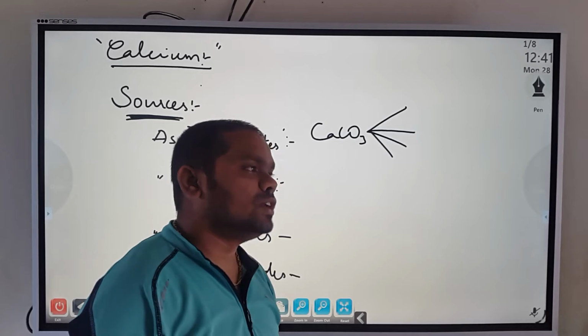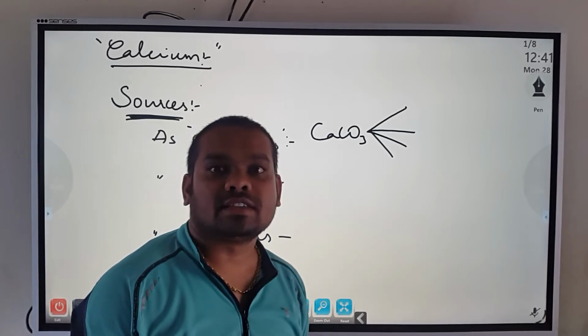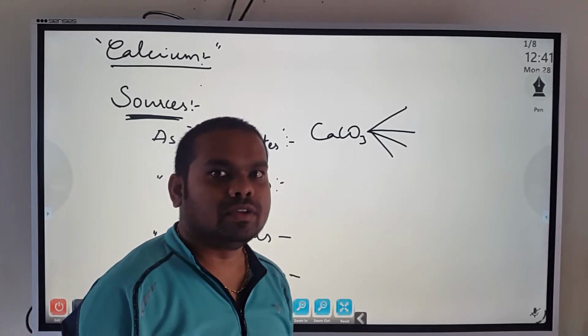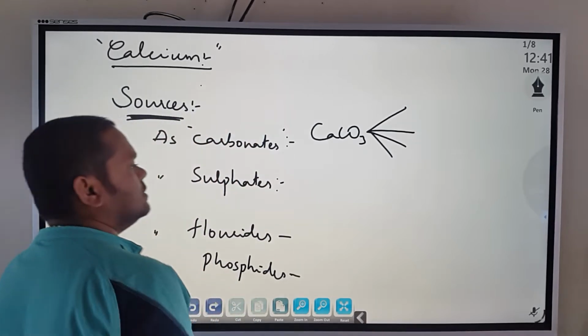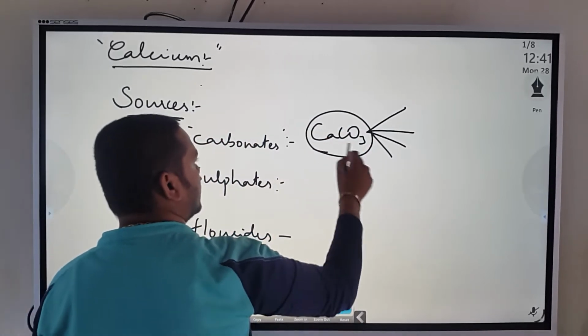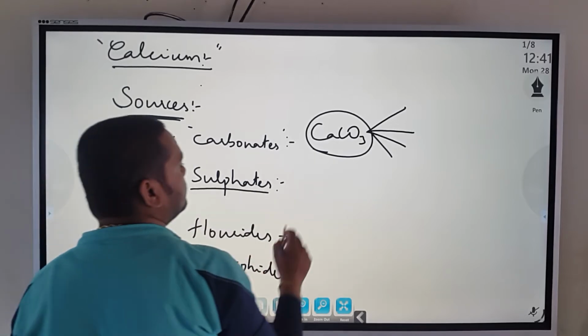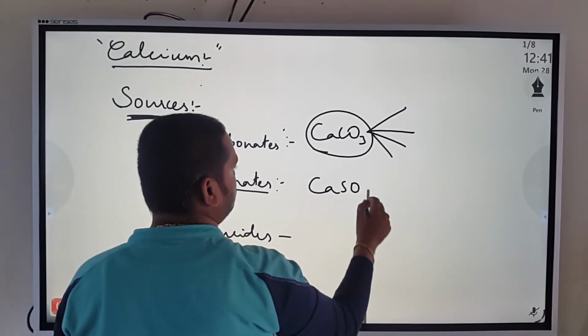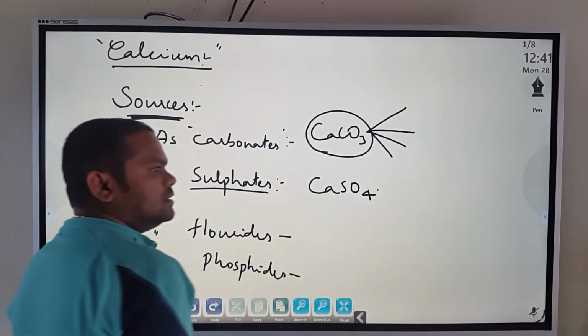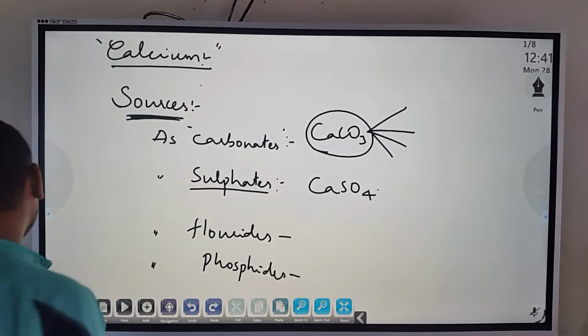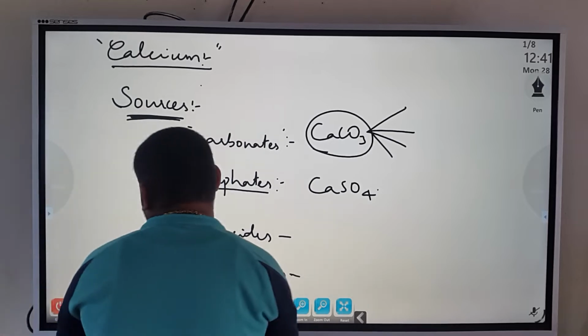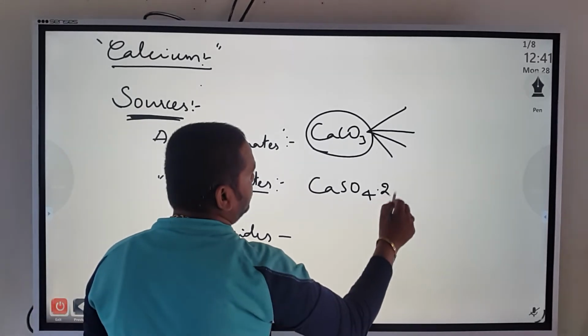Then we also have Iceland spar. So these are the various sources of calcium carbonate. And similarly sulfates, calcium sulfate, CaSO4.2H2O, that is called as what? Gypsum.